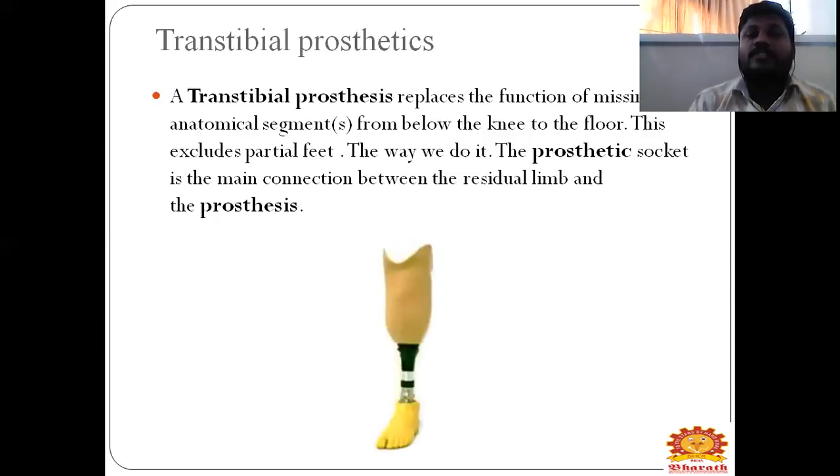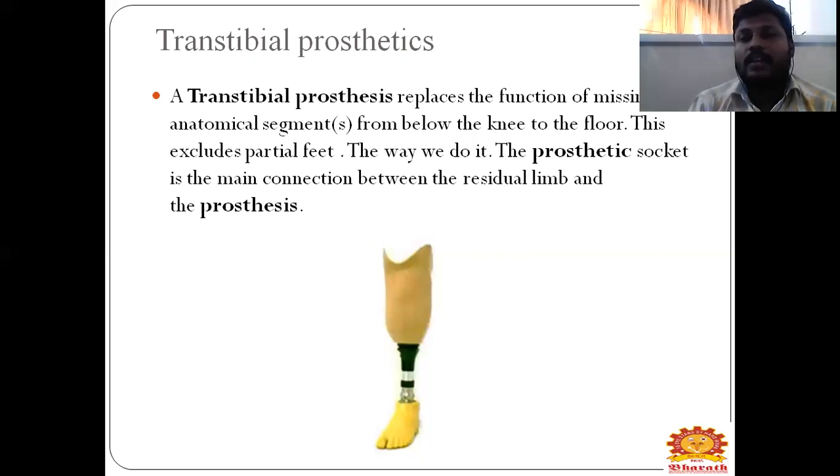This is transtibial prosthetics. A transtibial prosthetic replaces the function of missing anatomical segments from below the knee to the floor. The prosthetic socket is mainly connected between the residual limb and the prosthetic. In transtibial prosthetics, it is your lower limb and it is below your knee.